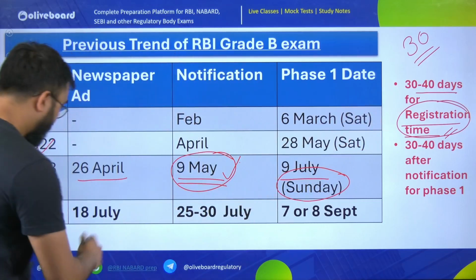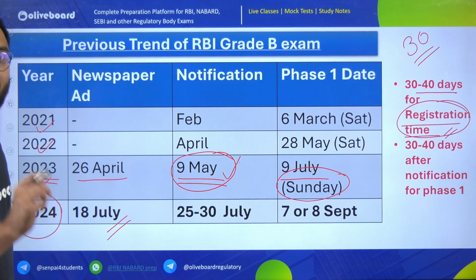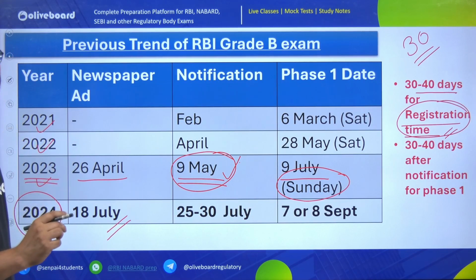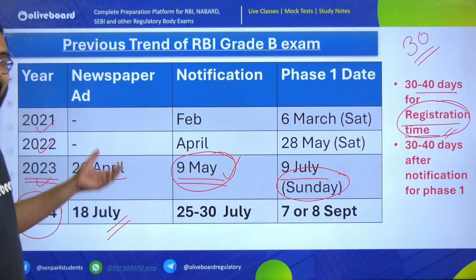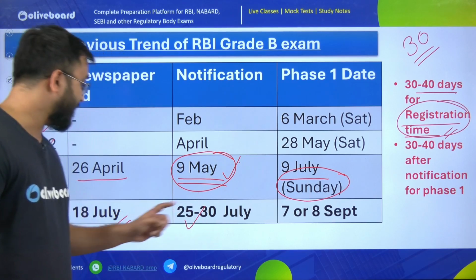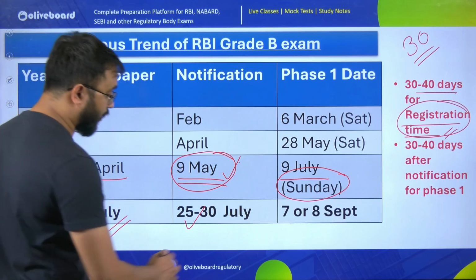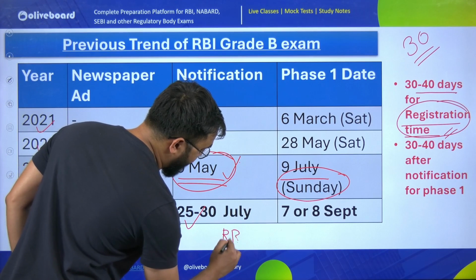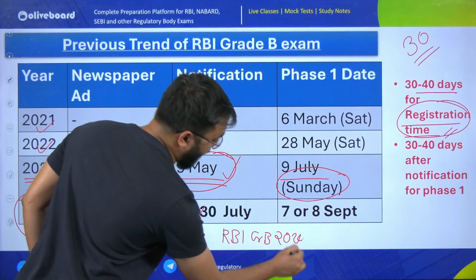So considering that, if on 18th of July, your newspaper ad related to the press release of the notification comes for RBI Grade B 2024, after 10 to 15 days, maybe 10 days most probably, you will see the real detailed notification for the RBI Grade B 2024 exam.